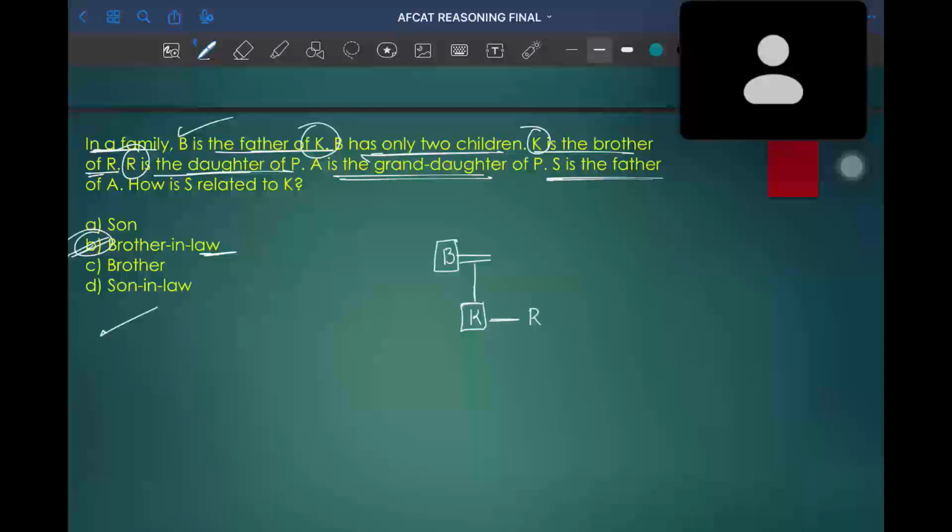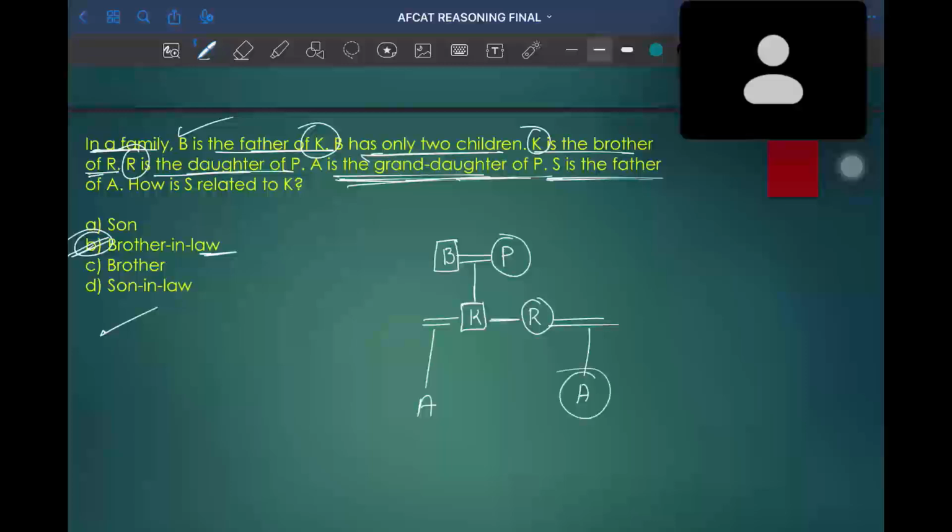R is daughter of P, in the sense P is the wife of B. From the next statement, A is granddaughter of P. Either it may be a daughter of K or else a daughter of R. We don't know exactly whose daughter A is.